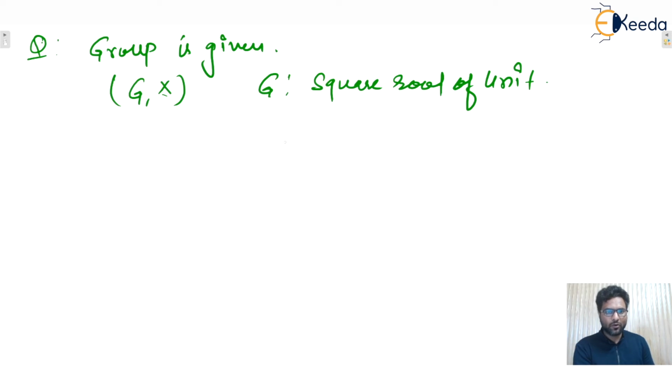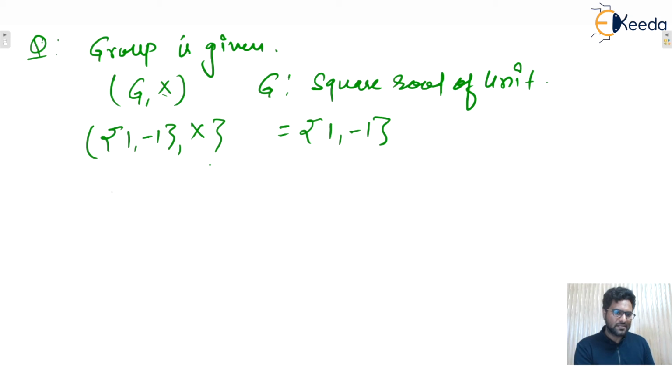We know the square roots of unity are plus 1 and minus 1. Ultimately this algebraic structure is given, and the question is whether this is a cyclic group or not.